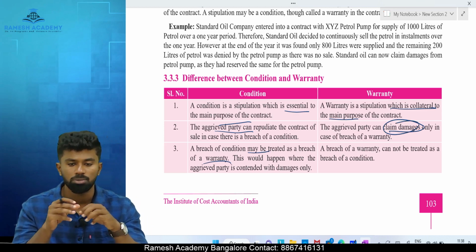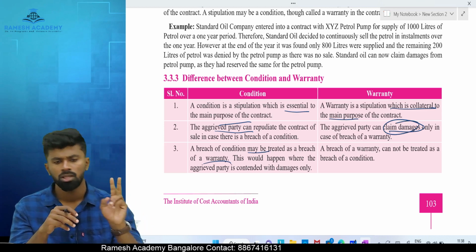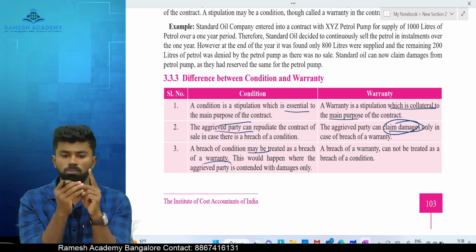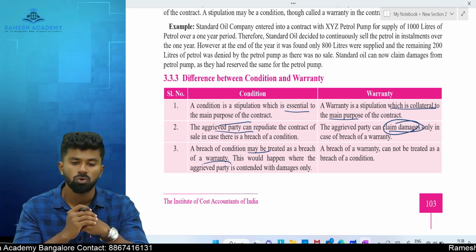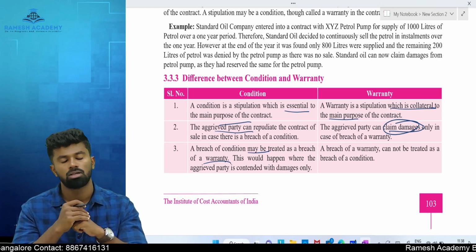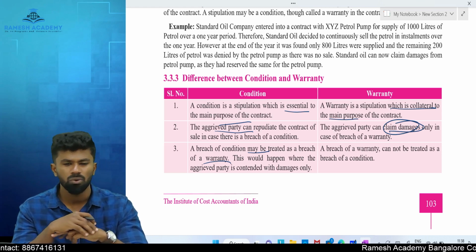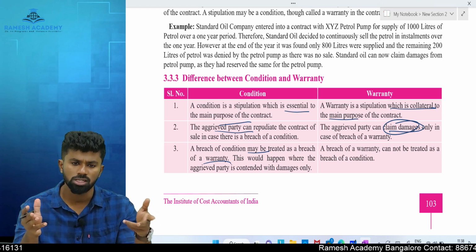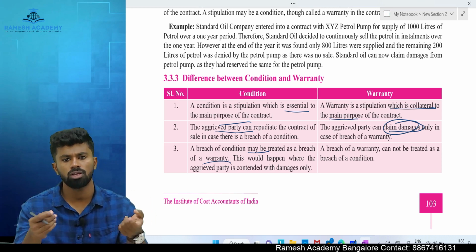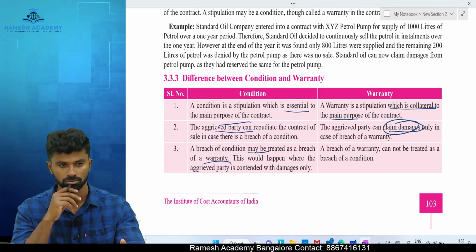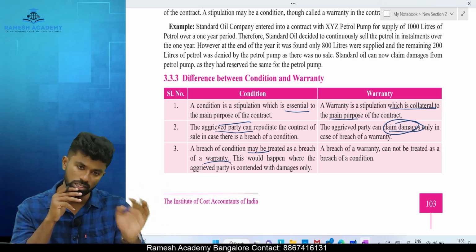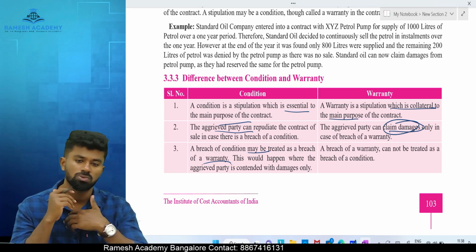Means because condition gives two rights. You can keep that right to claim compensation and you can give up that right to cancel it. For example, you ordered a black car but he delivered a white car. Now you're okay with it. If you're okay with it, instead of cancelling it, what you can do, keep the car and you can only claim compensation if you have suffered any loss. Now you are treating your breach of condition as what? Breach of warranty.